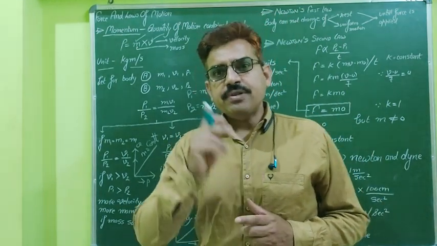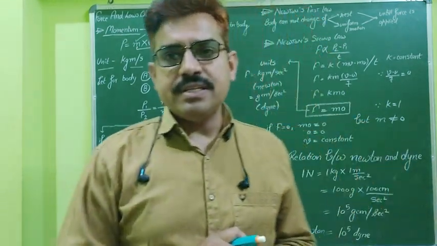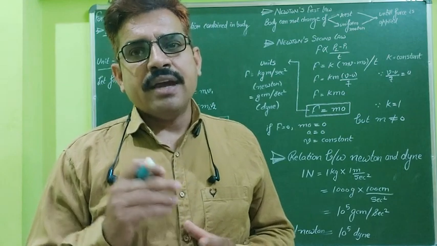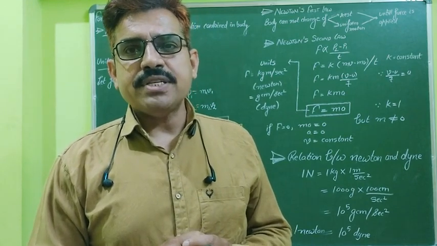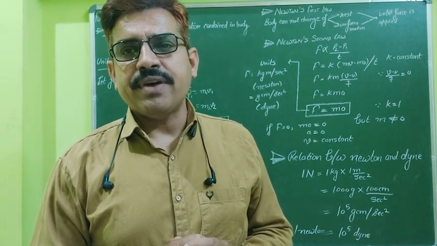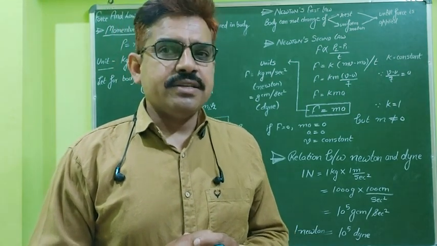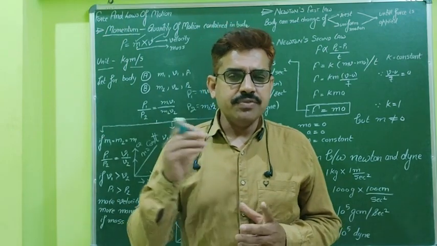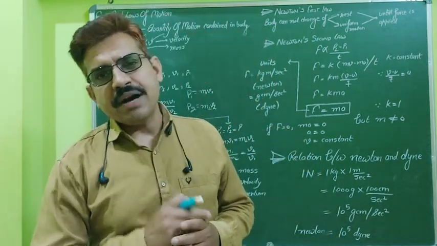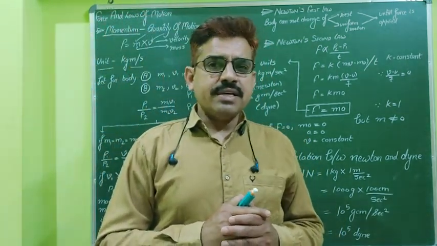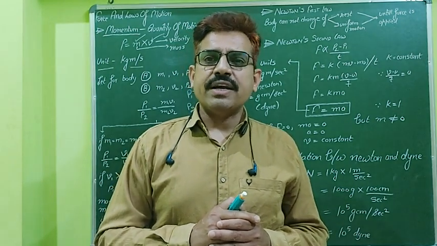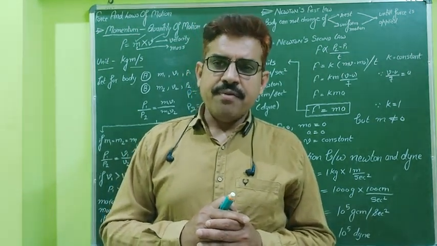Next, as we know, velocity is a vector quantity, and if velocity is a vector quantity, then momentum is also a vector quantity. Mass is a scalar quantity, and the product of a scalar and a vector quantity is always a vector quantity.